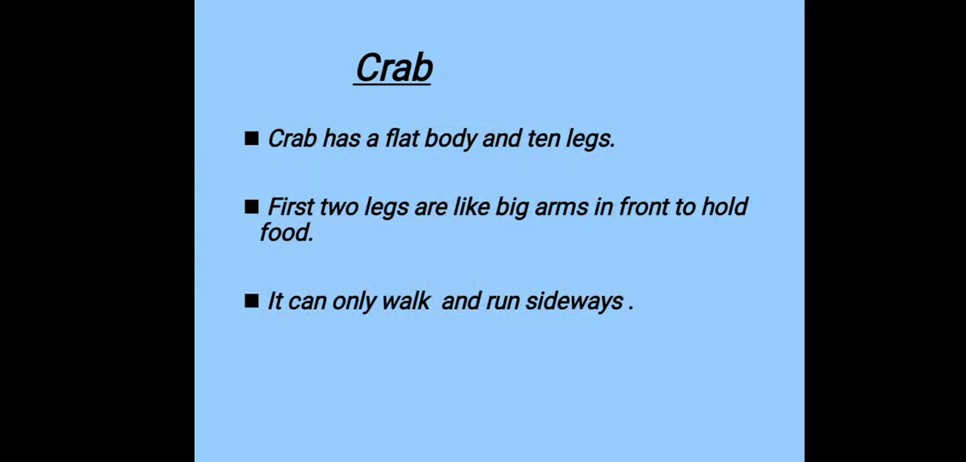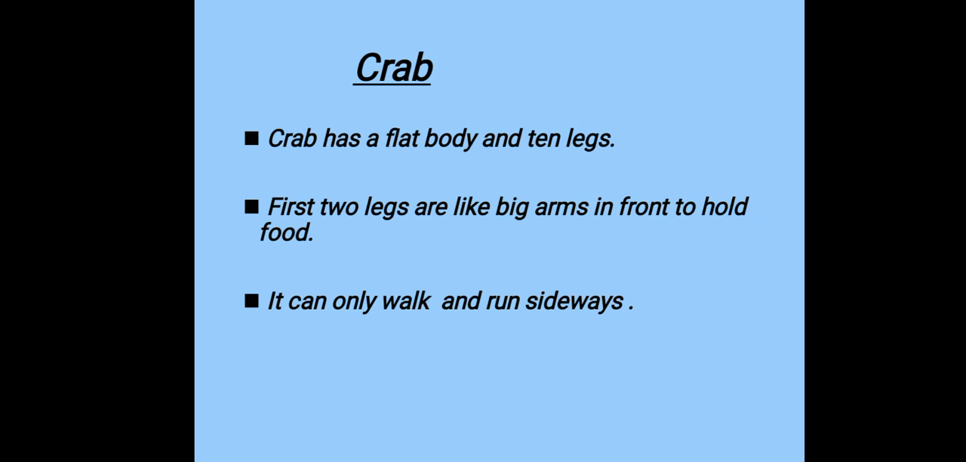Look ahead, we should read about it. Crab has a flat body and 10 legs. हमने अभी देखा ना कितने legs थे, 10 legs थे और उसकी body कैसी होती है, flat. Flat यानी का सीधा. Crab has a flat body and 10 legs. First two legs are like big arms in front to hold food. We have seen in the picture that there were two arms with the help of which a crab holds food and eats. It can only walk and run sideways.